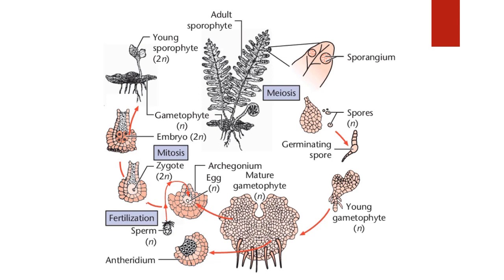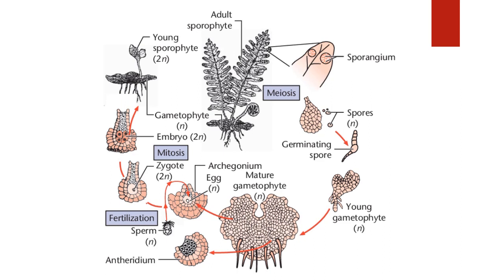So let us see the life cycle of these pteridophyta once again. You can see the adult sporophyte. It consists of leaf-like structures called sporophyll, and the sporophyll consists of sporangium. The sporangium consists of the spore mother cell that forms the spore. Now the spore divides to form the young gametophyte. The young gametophyte then becomes the mature gametophyte. It consists of antheridium and archegonium. Transfer of gamete occurs and it results in the formation of a zygote. The zygote then forms the embryo and it forms the young sporophyte again. Okay, so this is the life cycle.